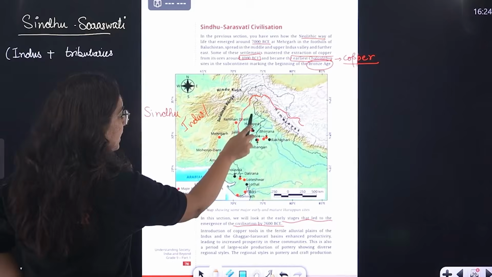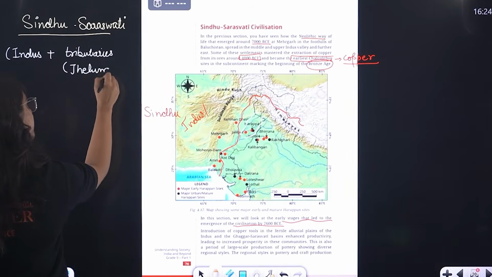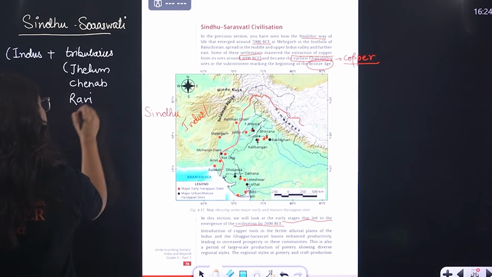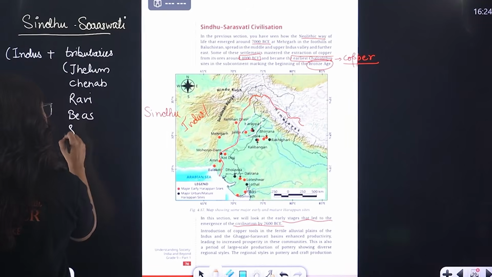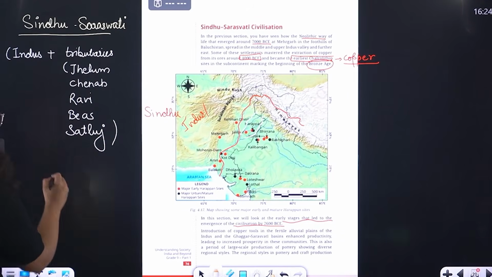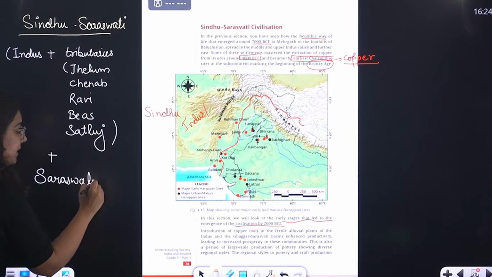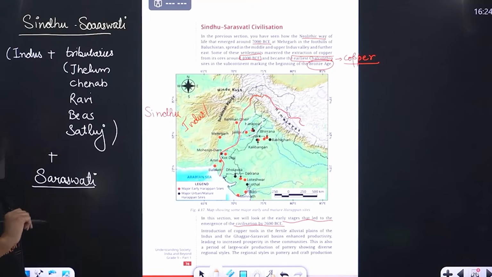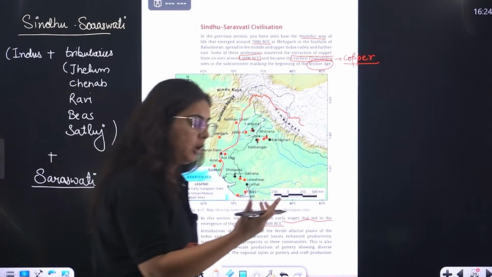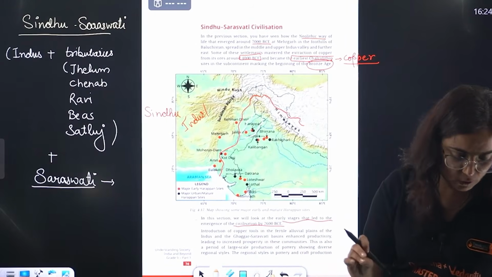Please have a look. There are rivers joining it, right? They are Jhelum, then Chenab, fine. We have Ravi, fine. Beas, theek hai. Satluj. These are the tributaries of the river Sindhu. Okay, along with that there is one more river, that is Saraswati. Is Saraswati flowing right now? No. Everyone knows that it has evidence in mythology, and sometimes we call it a mythological river. But yes, some few evidences of its presence have also been found.